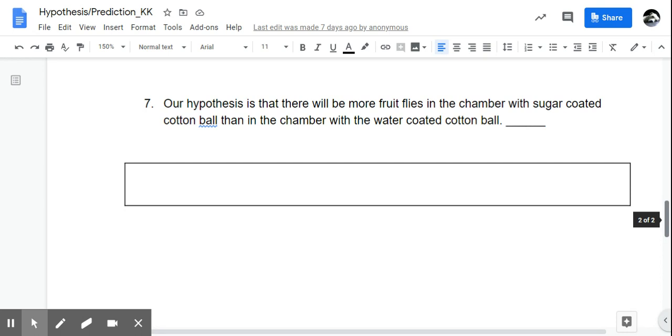If I have a sweet food source on one side versus the other, then fruit flies should be found in the sweet source. If I have a higher concentration of a sweet source in one chamber and a lower concentration in another, then we'll see fruit flies in both, but we should see more in the higher concentration sucrose solution, and so on and so on.